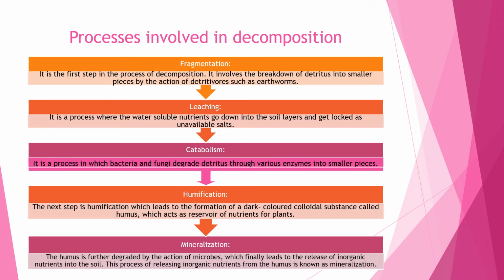The next step is humification, which leads to the formation of dark colored colloidal substance called humus, which acts as a reservoir of nutrients for plants. The humus is further degraded by the action of microbes, which finally leads to the release of inorganic nutrients into the soil. This process of releasing inorganic nutrients from the humus is known as mineralization.